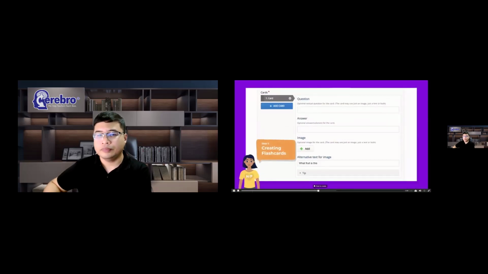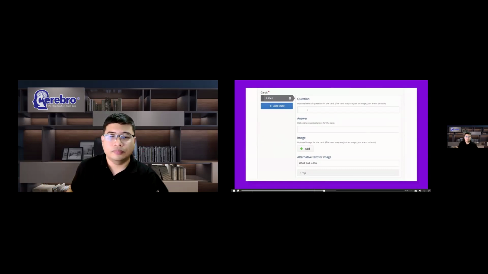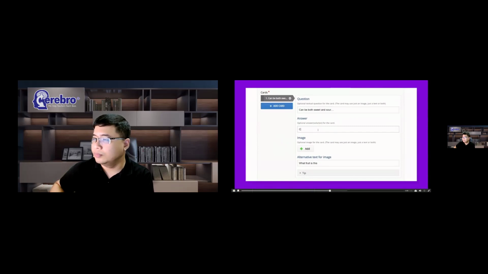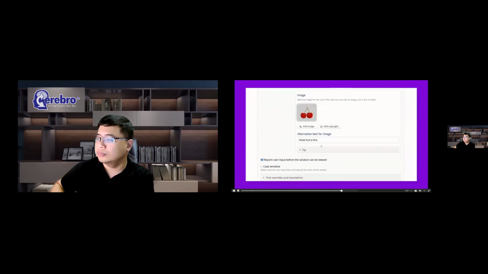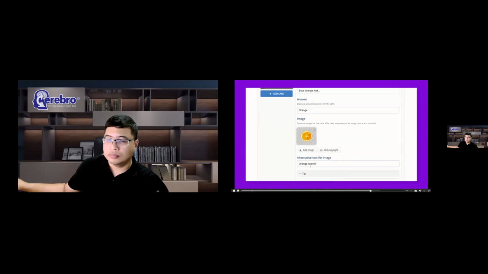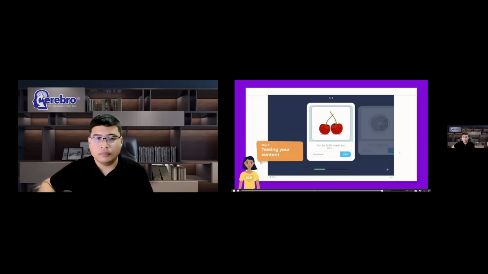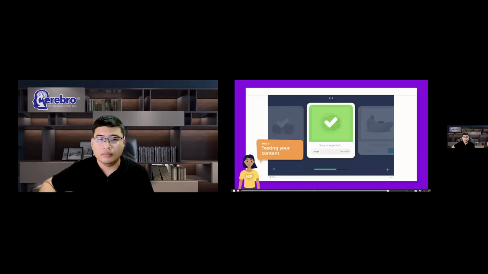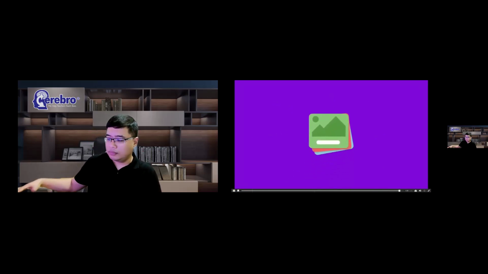Let's start creating flashcards. Each card must have a question, an image, or both, in addition to an answer. Remember to add an alternative text for the image for screen readers. Click the Add Card button to add multiple cards. Remember to test that the task behaves as you would expect when you're done creating it. Enjoy using flashcards.